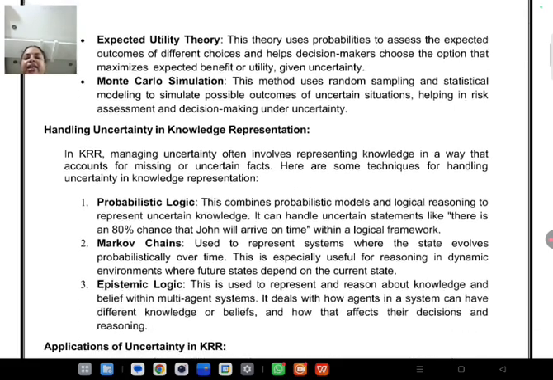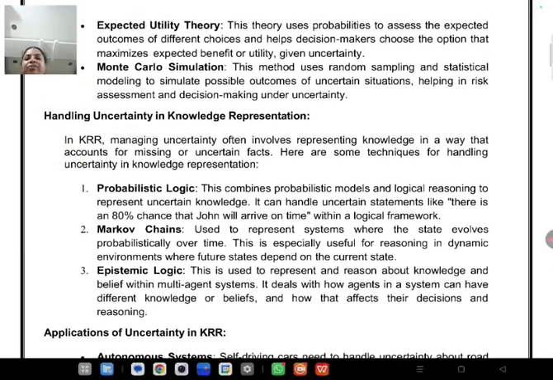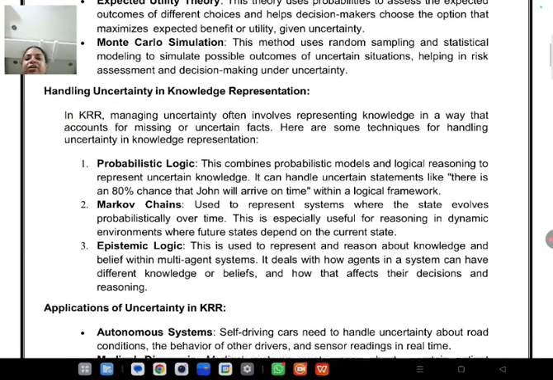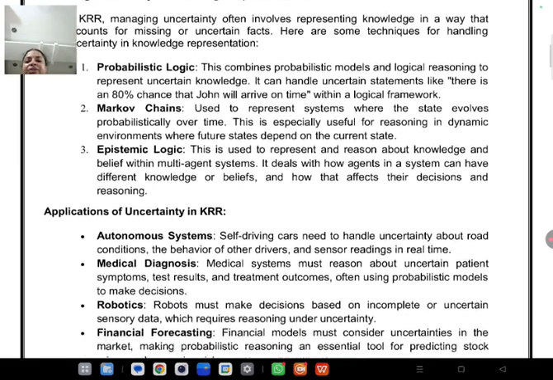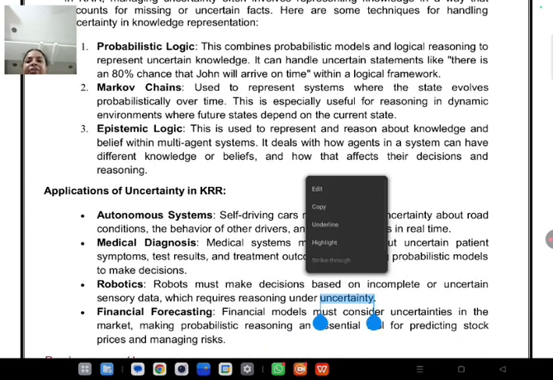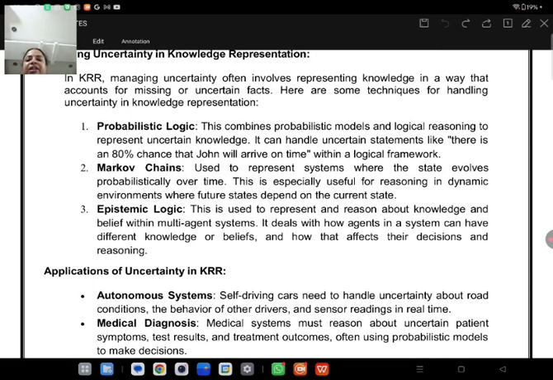Next is handling uncertainty in knowledge representation. Here we can check with probabilistic logic, Markov chains and epistemic logic. With probabilistic logic, only if the probability is greater than 80% can we say that it is true. Markov chains can represent whether our system is correct or wrong.